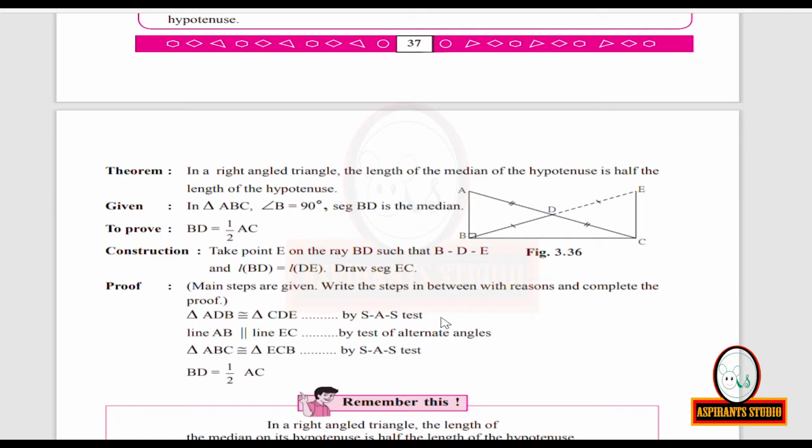Now, therefore, segment AB is congruent to segment CE. Within brackets you write corresponding sides of congruent triangles, CSCT, small letter C, S, C, T. That is the remaining congruent part of this triangle. Take it as equation number 1.